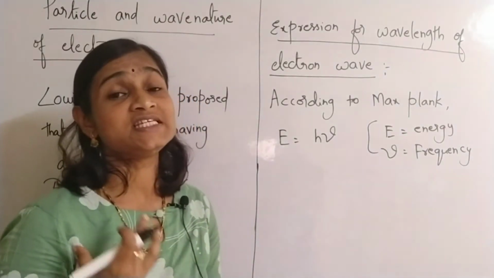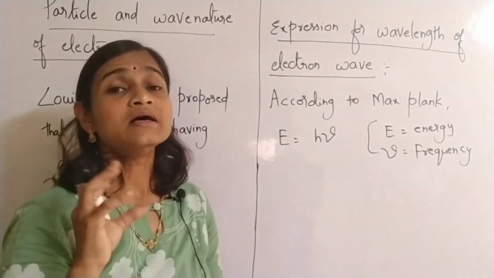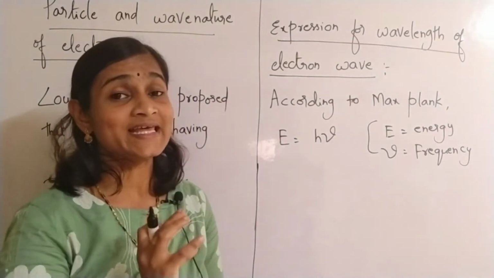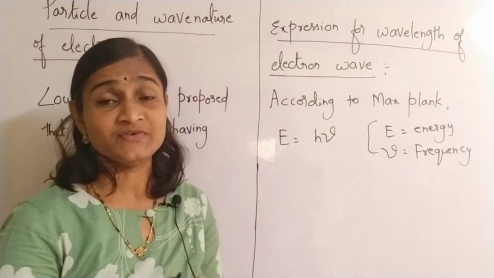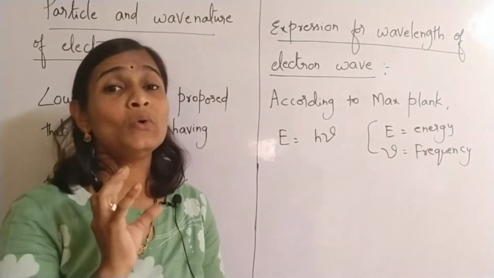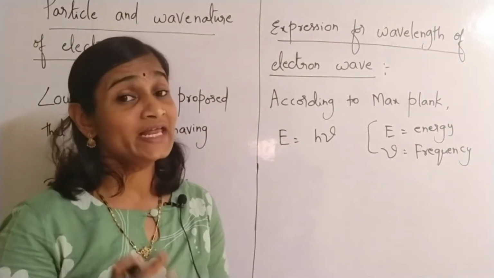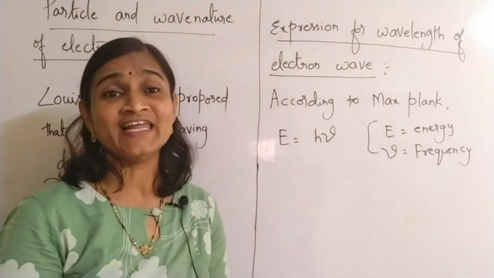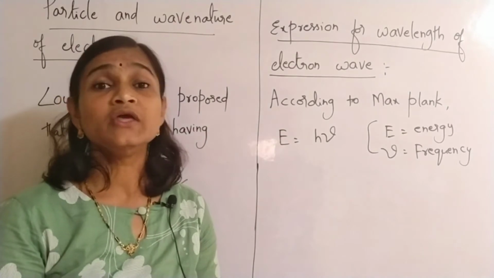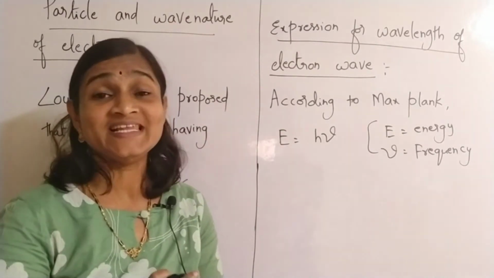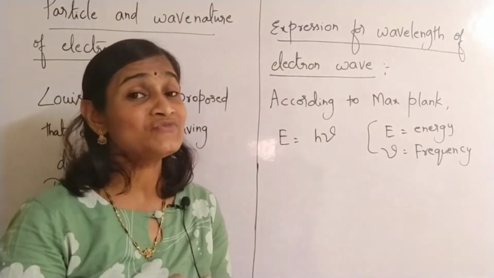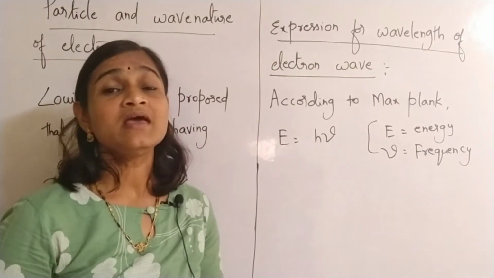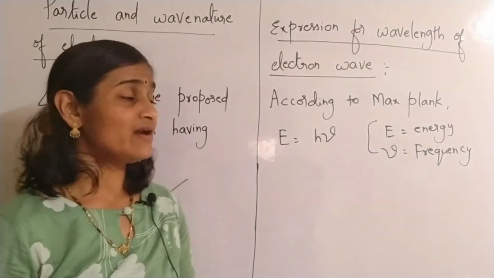Electromagnetic radiations. It is possible to learn about the subatomic particles like electrons, protons and neutrons only with the help of electromagnetic radiations. We have one video regarding electromagnetic radiations also. You can watch my previous videos. Playlist is also there. If you follow the playlist, it will be very beneficial for you, right?